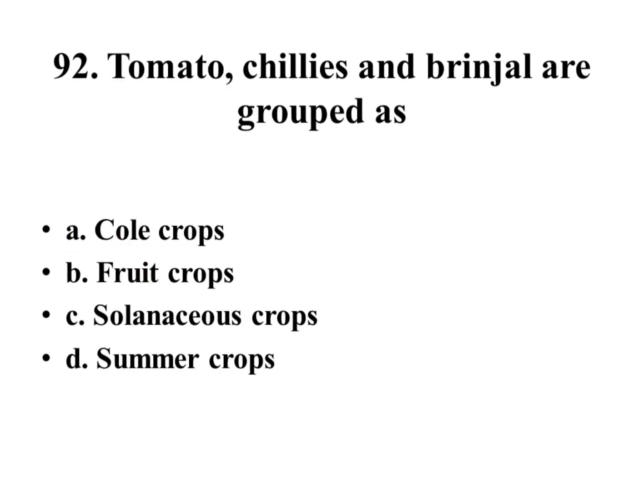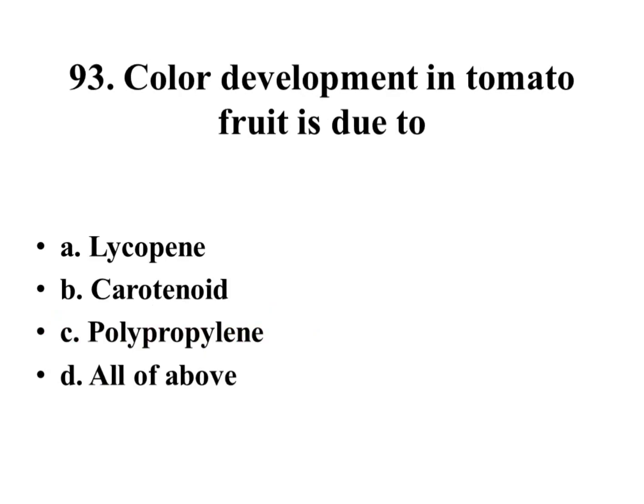Tomato, chilies, and brinjal are crop types: cold crops, fruit crops, solanaceous crops, summer crops. Right answer is solanaceous crops. Color development in tomato fruit is due to lycopene, carotenoid, polypropylene, all of above.